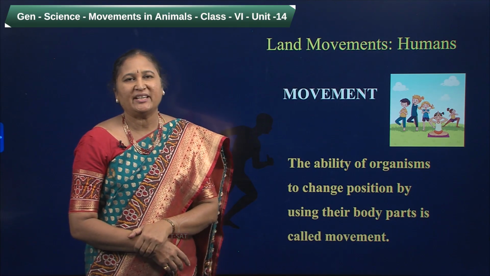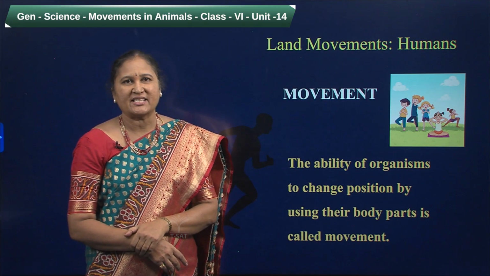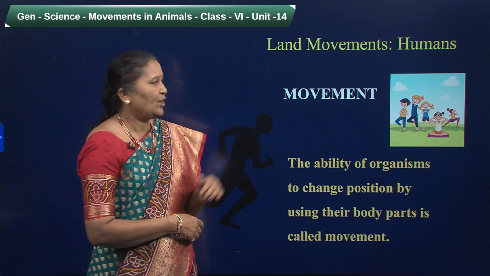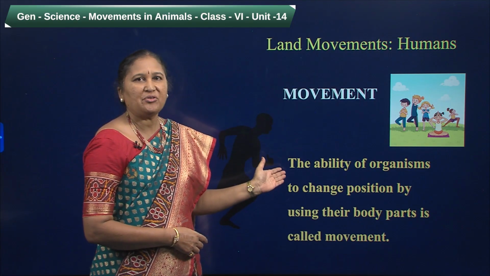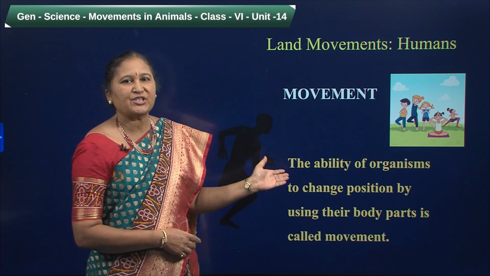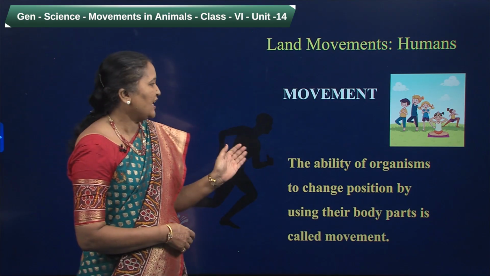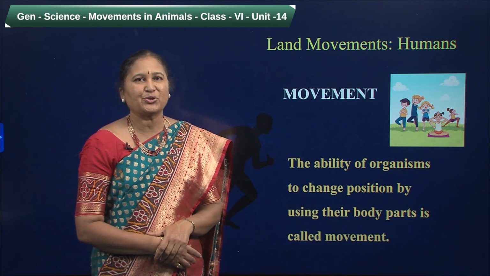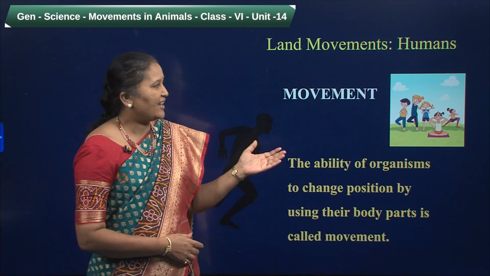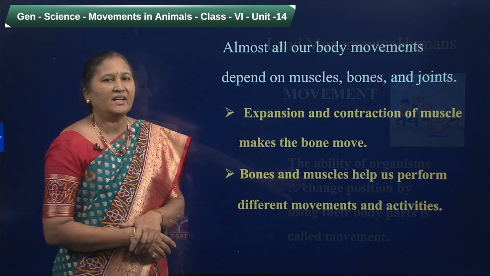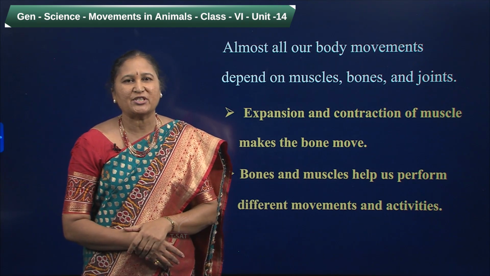Basically, human beings are terrestrial animals. We live on land, so we show land movements. What is a movement? The ability of organisms to change position using their body parts is called movement. Observe here, children. Children are showing different movements. They are using different body parts to show different types of movements. And how are all these movements possible?